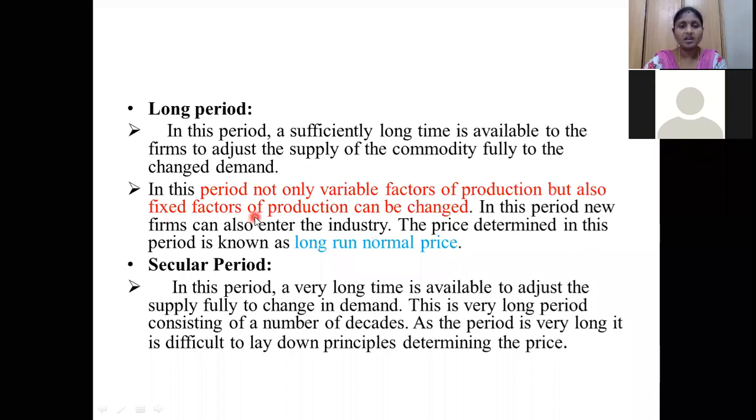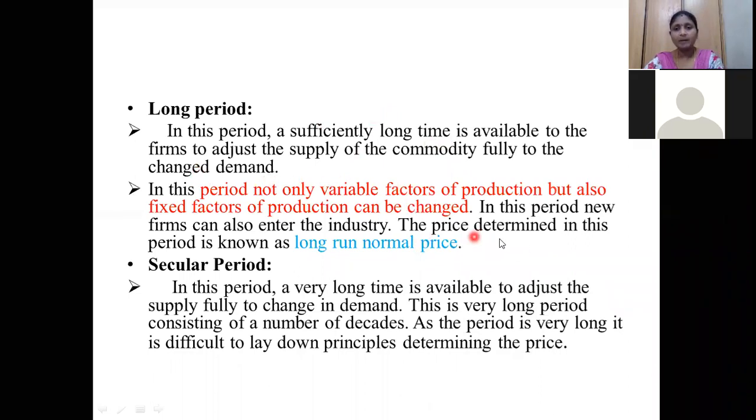So fixed factors are those which are required for your production. You can get new tools or new machinery within this 1 year, and you can establish one new building, whatever it may be. These things can also be changed along with the variable factors. Then we can change the supply of the commodity to the fully changed demand.